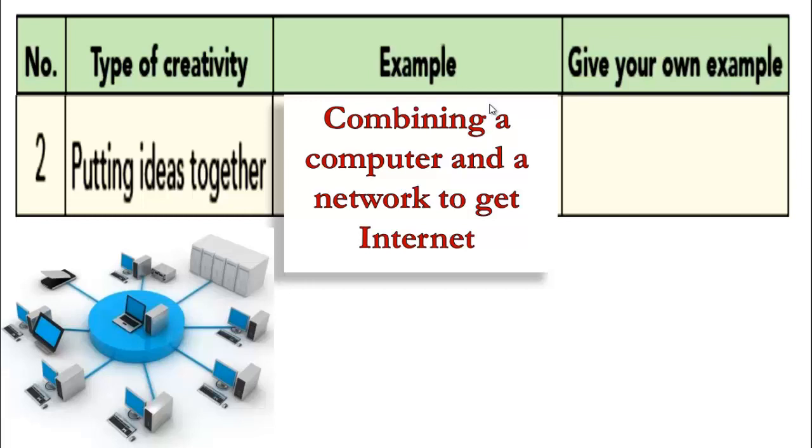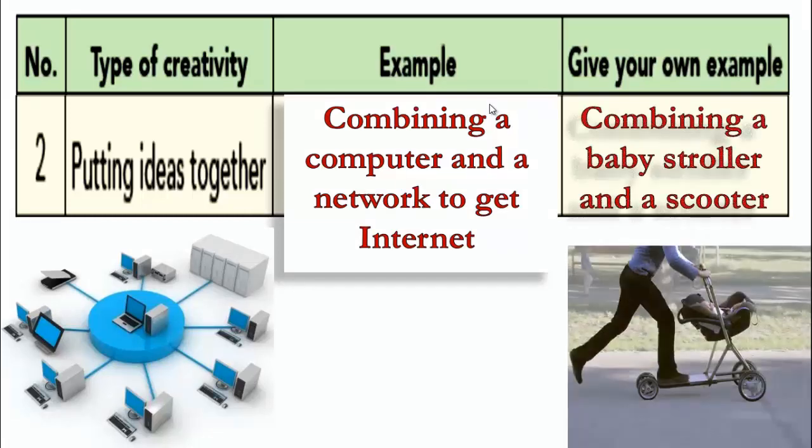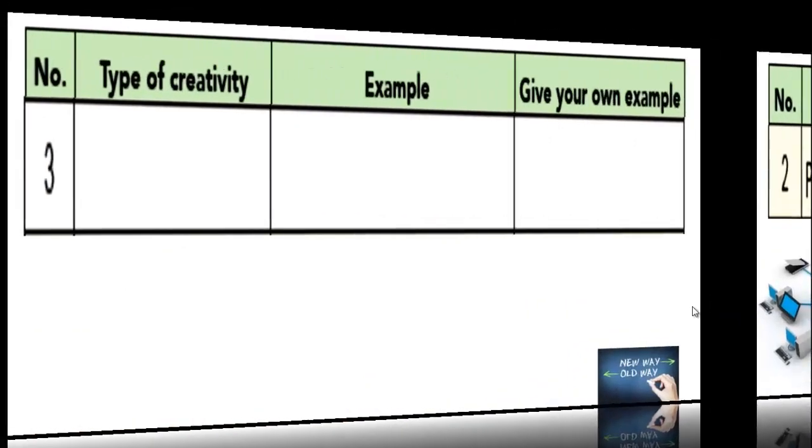What about your own example? What have you thought about? Okay, let's see this answer. Combining a baby stroller and a scooter. You see, he combines them together and he puts things together to get a new thing. Let's move to the next one.